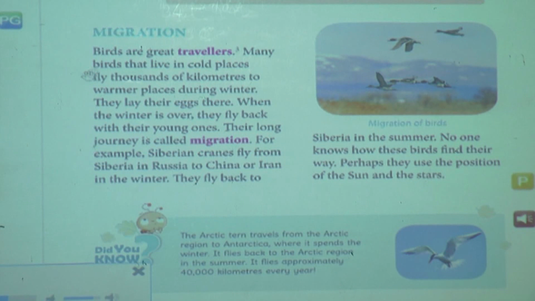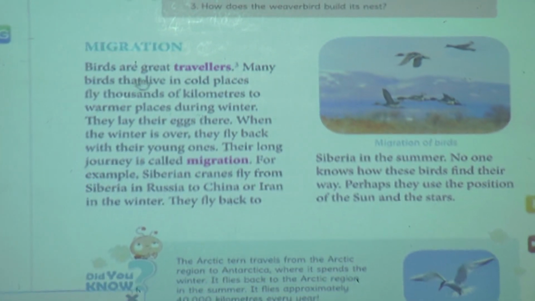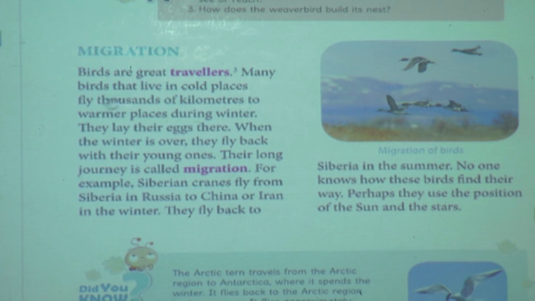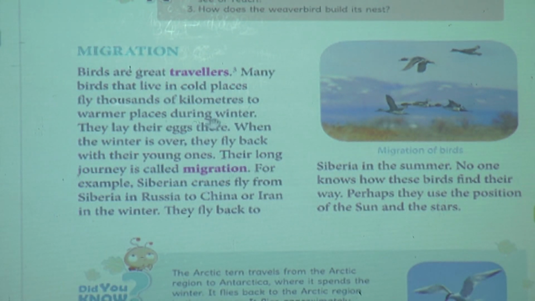Migration. Birds are great travelers. Many birds that live in cold places fly thousands of kilometers to warmer places during winter. They lay their eggs there. When the winter is over, they fly back with their young ones. Their long journey is called migration. For example, Siberian cranes fly from Siberia in Russia to China or Iran in the winter. They fly back to Siberia in the summer. No one knows how these birds find their way. Perhaps they use the position of the sun and the star.